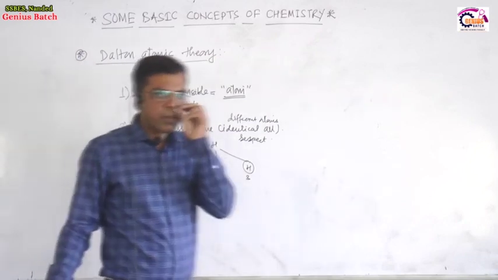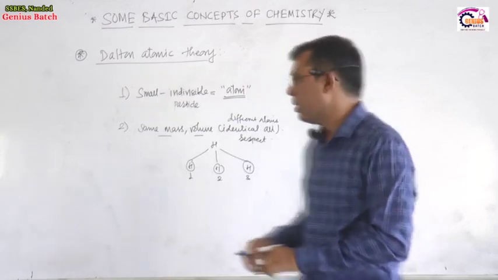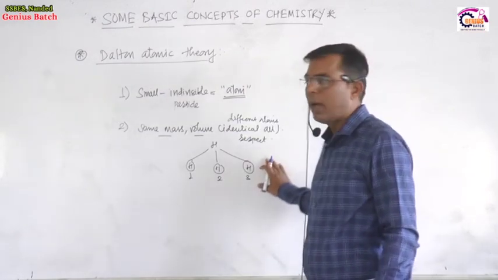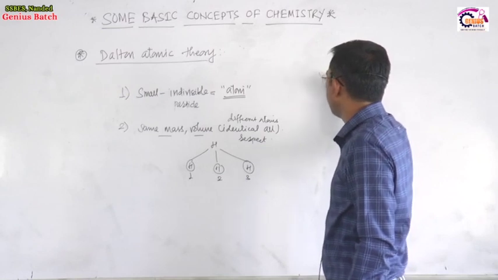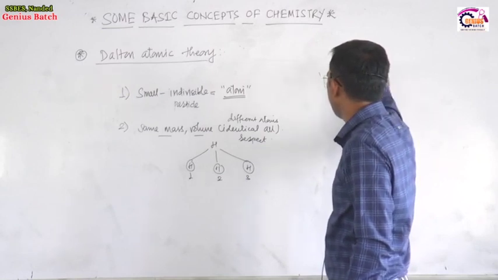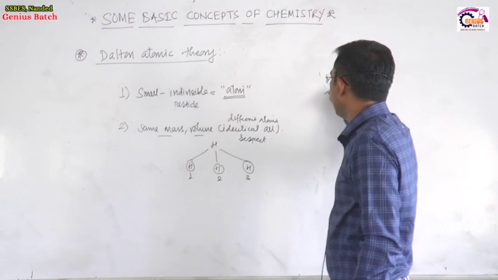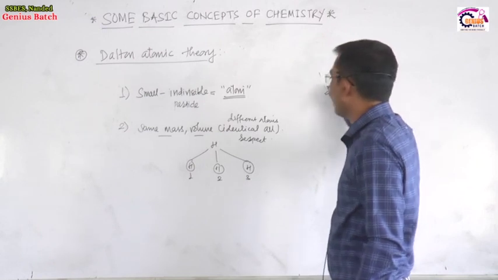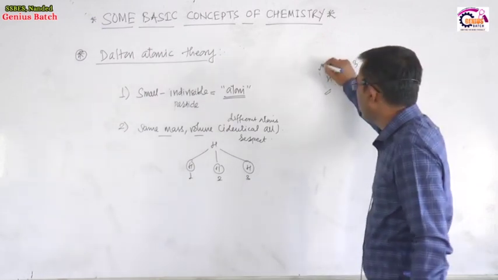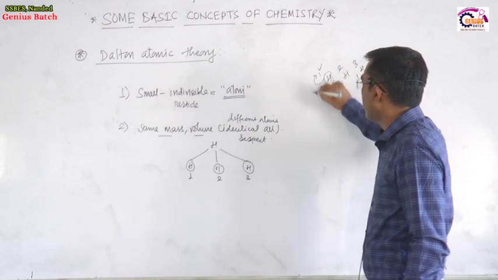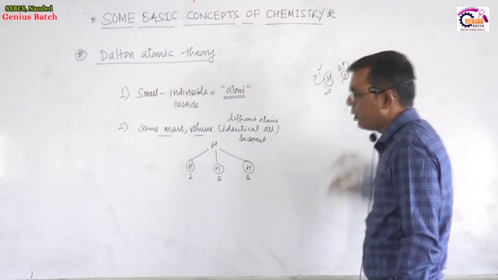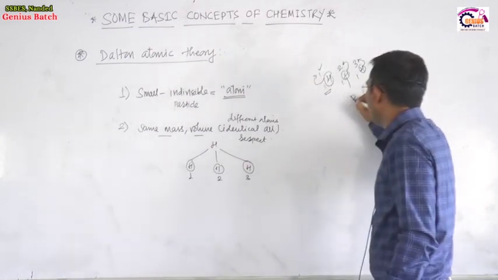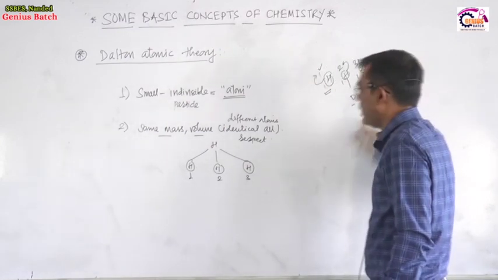But now again there is a drawback for this point. After the discovery of isotopes, the hydrogen atom has isotopes: hydrogen-1, hydrogen-2, hydrogen-3. The atomic number, the number of protons, is the same, but the mass is different. The first hydrogen has mass 1, the second hydrogen atom has mass 2, the third hydrogen atom has mass 3. This is called deuterium, this is called tritium.